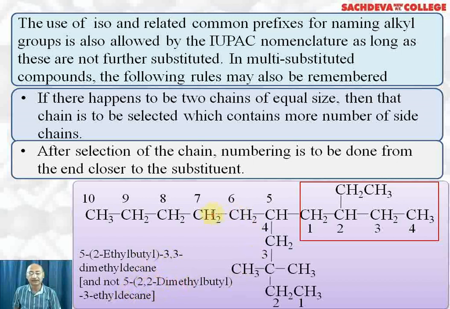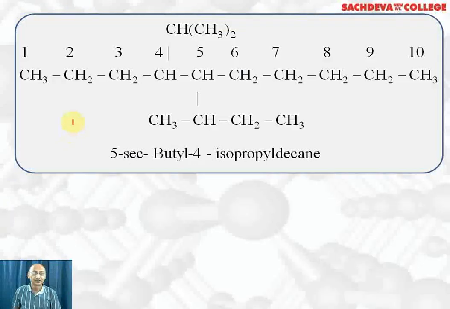That is, this will be the longest chain which contains the maximum number of alkyl groups, and not this one will be the longest chain. Next we are taking this example. This group is called secondary butyl. This group is called isopropyl. Now the secondary butyl group is attached to the fifth carbon, so we write 5-secondary butyl, and to the fourth carbon an isopropyl group is attached. Total number of carbon atoms counted in the longest chain is 10, so we call it decane. The name is 5-secondary butyl-4-isopropyldecane.